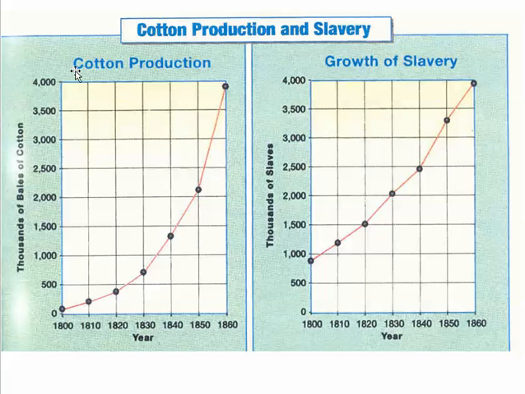So cotton production multiplies from 1800 to 1860 by 4 million bales actually, and then the growth of slavery increases tremendously too, because of the cotton gin. This is the impact of the cotton gin. 1794 cotton gin. By 1800, this huge spike in both slavery and cotton production.